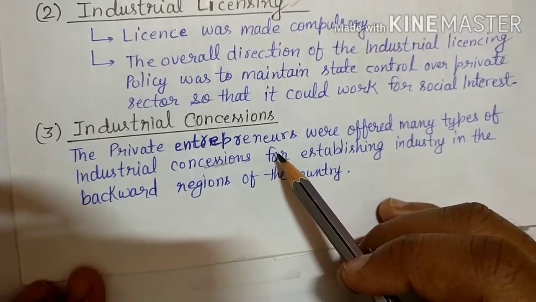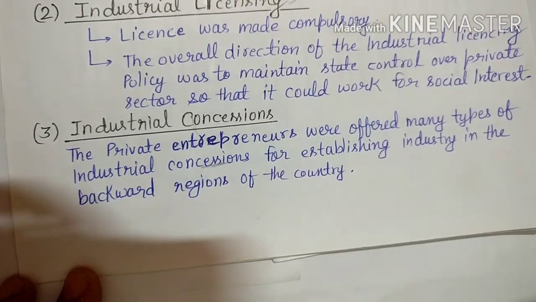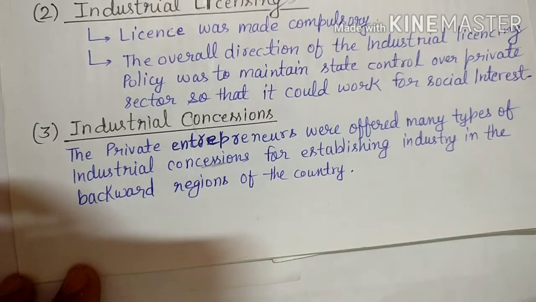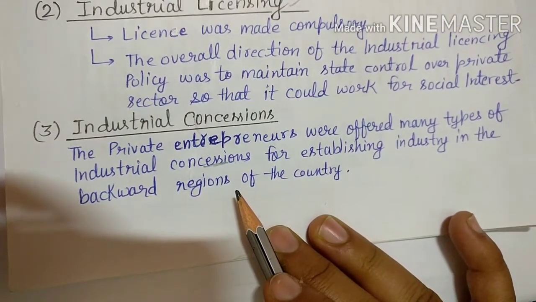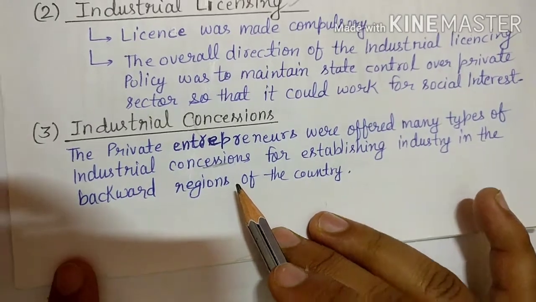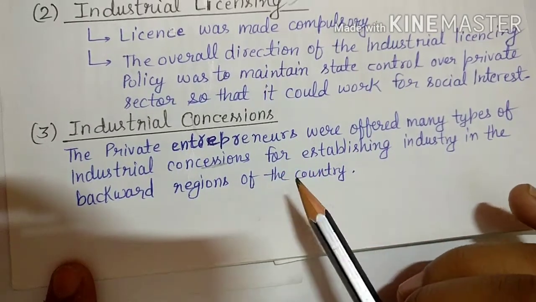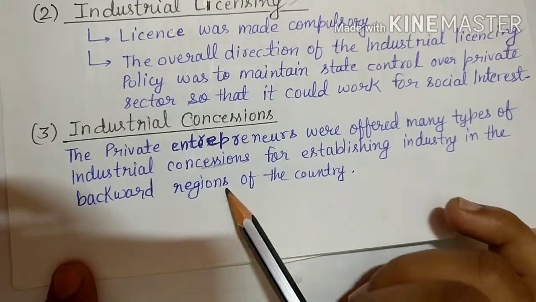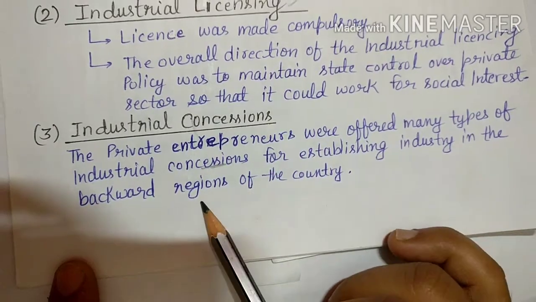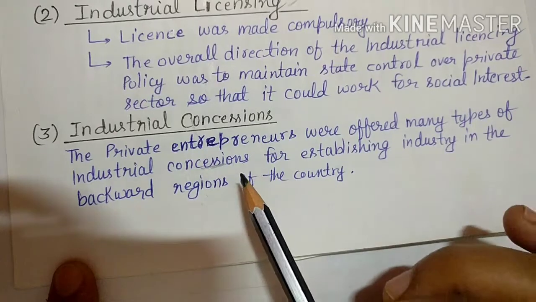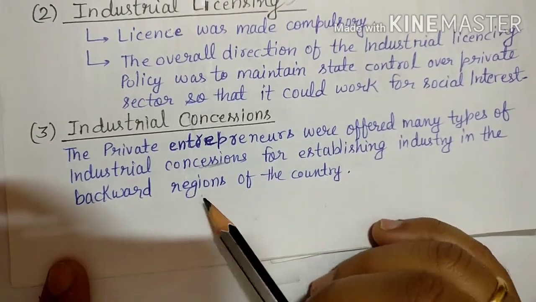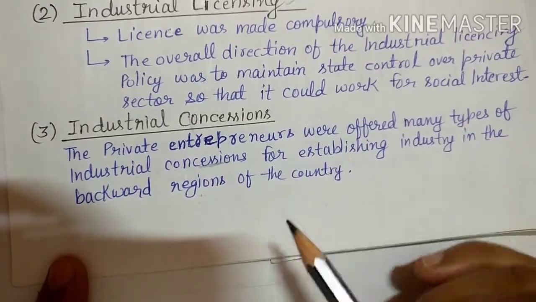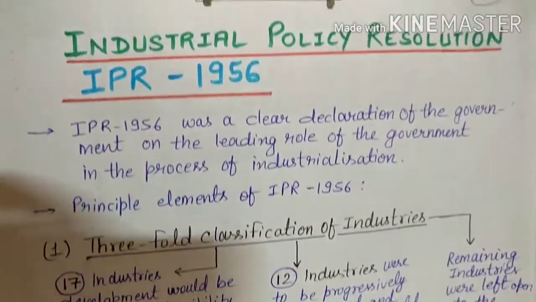The government said, if you open industries in backward regions, because what happened is that people were opening industries only in big cities like Mumbai and Delhi, ignoring the other cities, then you will get some concessions on your cost from the government. The government gave this concession to promote regional equality. So I hope IPR is clear to you.